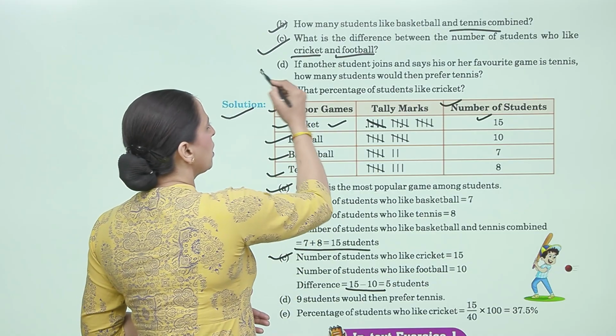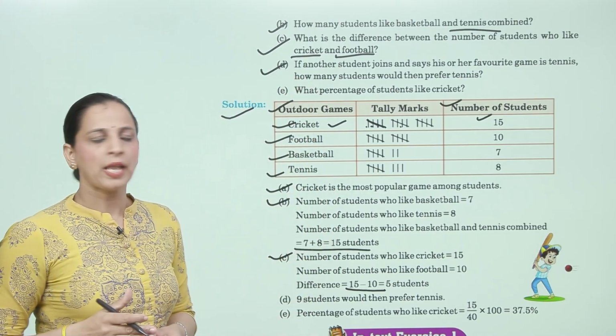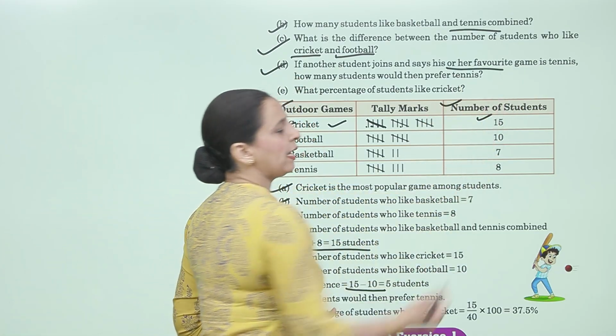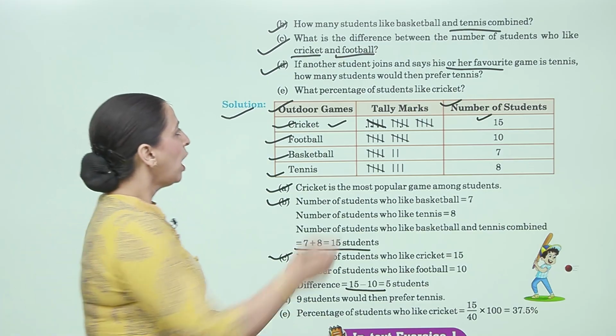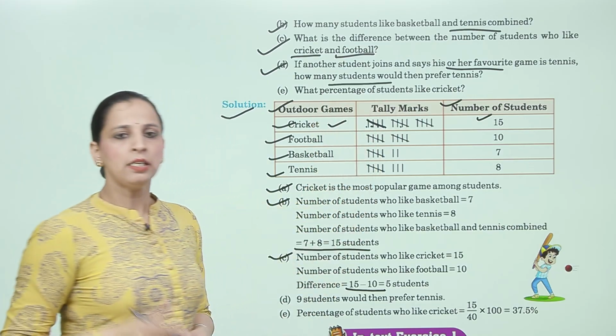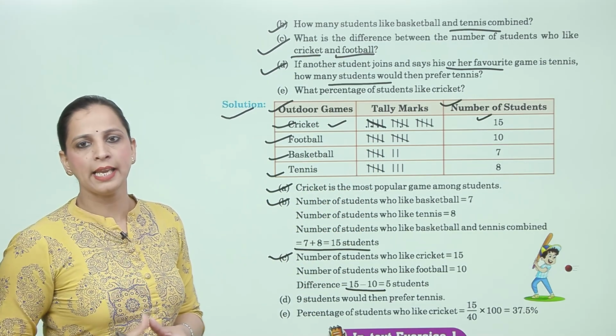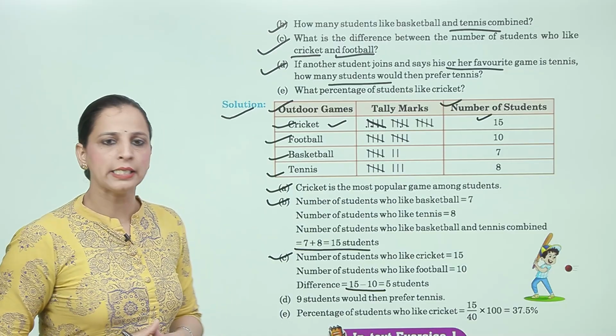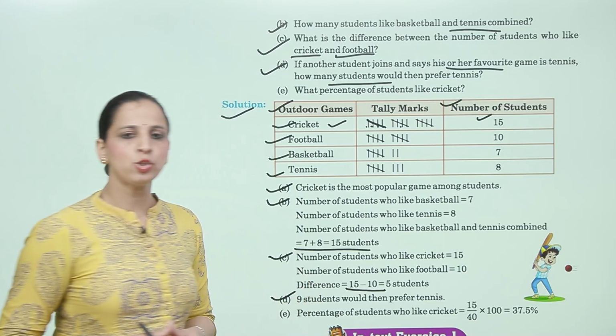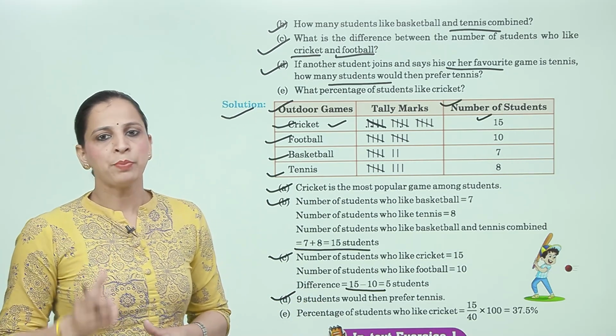Now, D. If another student joins and her favorite game is tennis, how many students would then prefer tennis? Tennis is already 8, एक बच्चा और आ जाता है तो total 9. So, solution is 9 students would then prefer tennis.